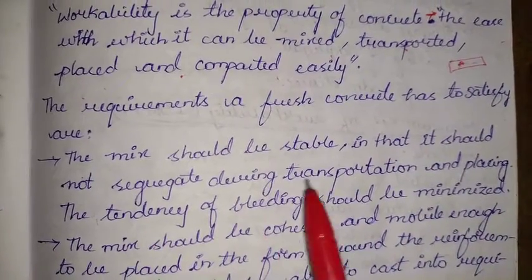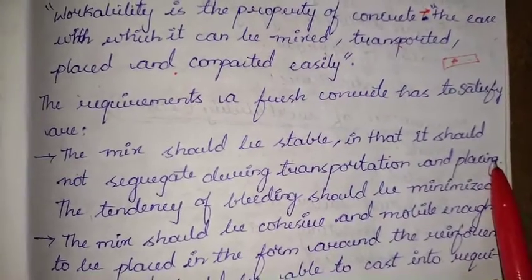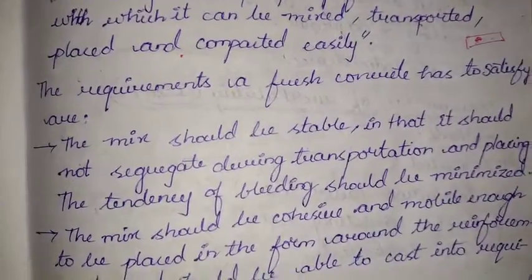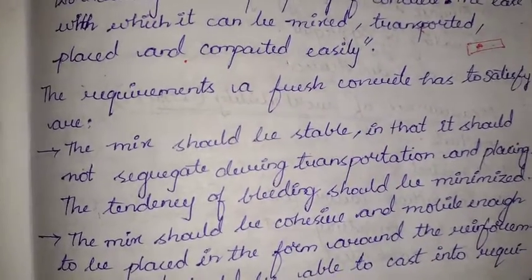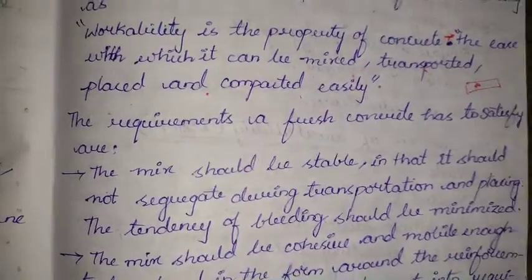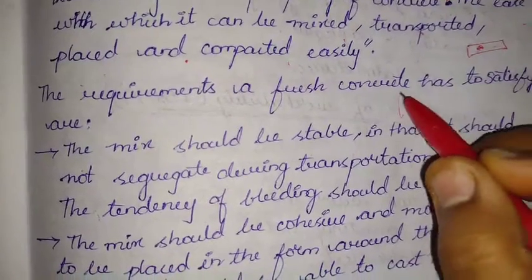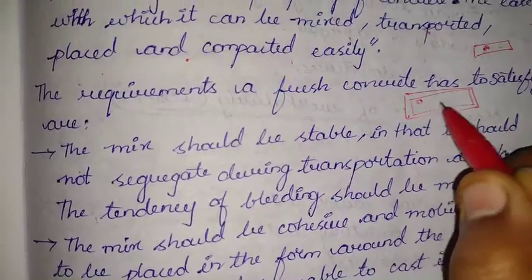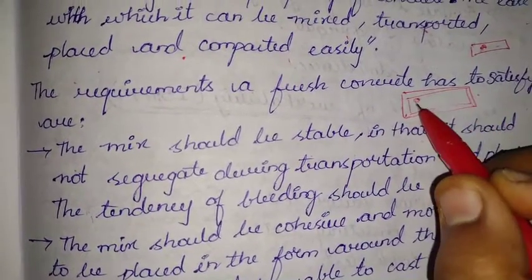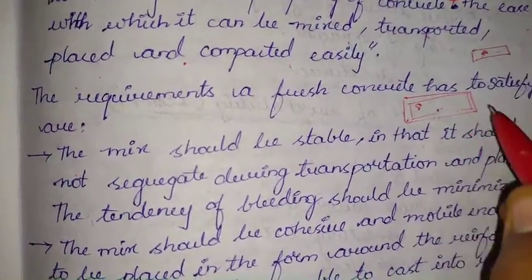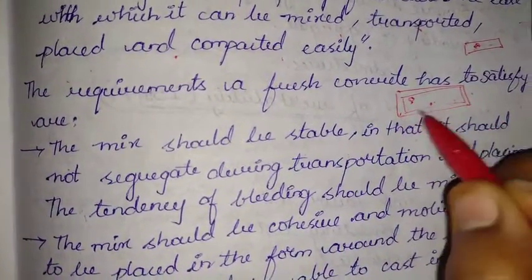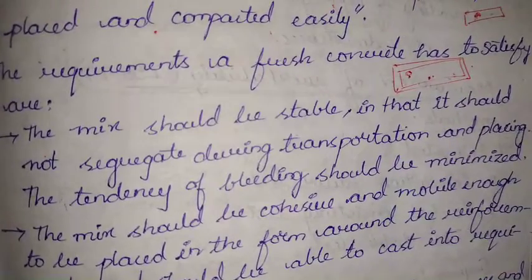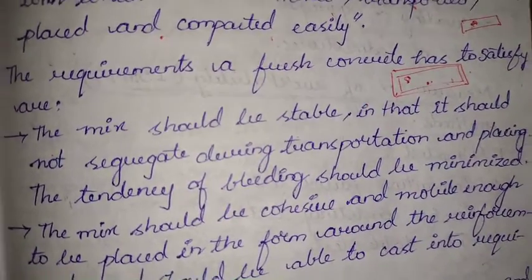The requirements that fresh concrete has to satisfy are: the mix should be stable, in that it should not segregate during transportation and placing. That is, the homogeneity should be maintained. Segregation should not take place. We know cement, water and aggregates are mixed in this concrete, but it has to be transported in such a way that segregation is avoided totally. The homogeneity is maintained throughout its transportation from the production unit to the construction site.